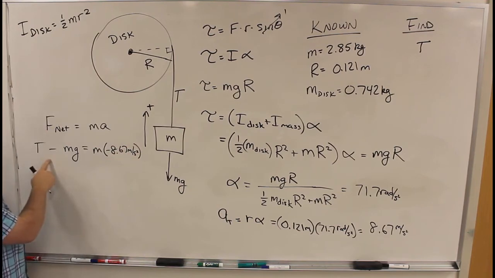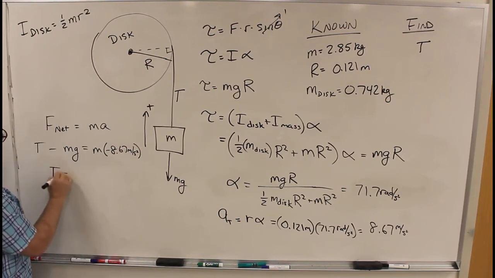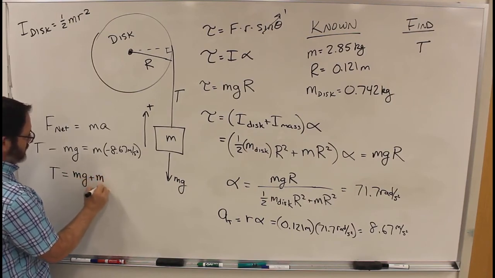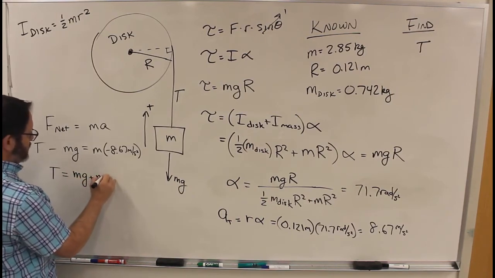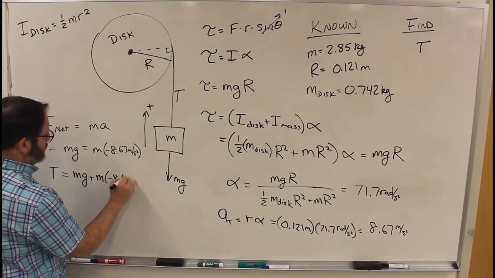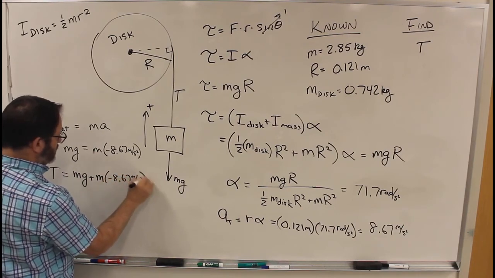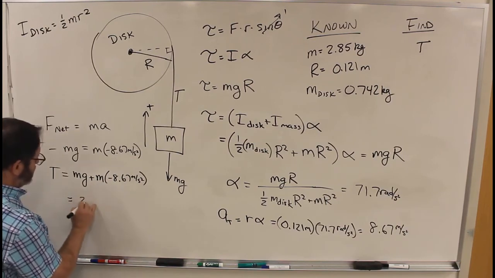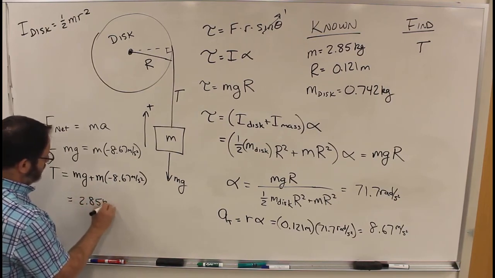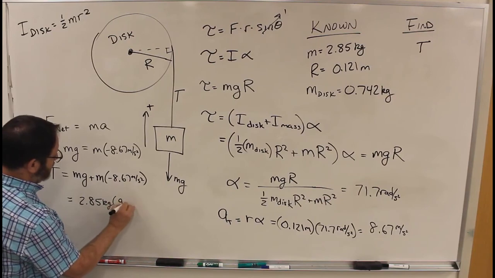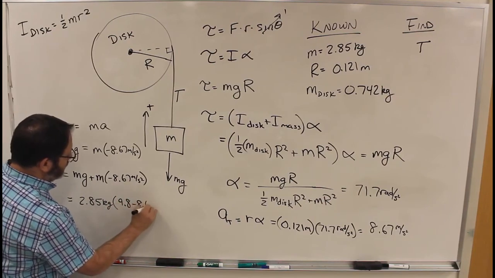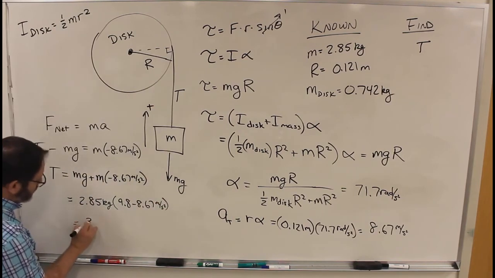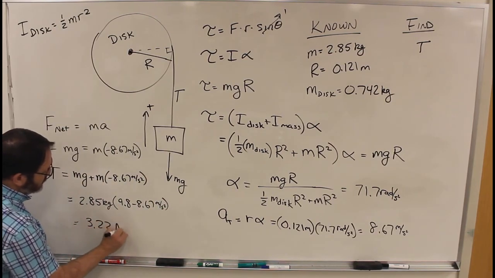Now I can solve for T. That's 0.85 kilograms times 9.8 minus 8.67 meters per second squared. 3.22 newtons.